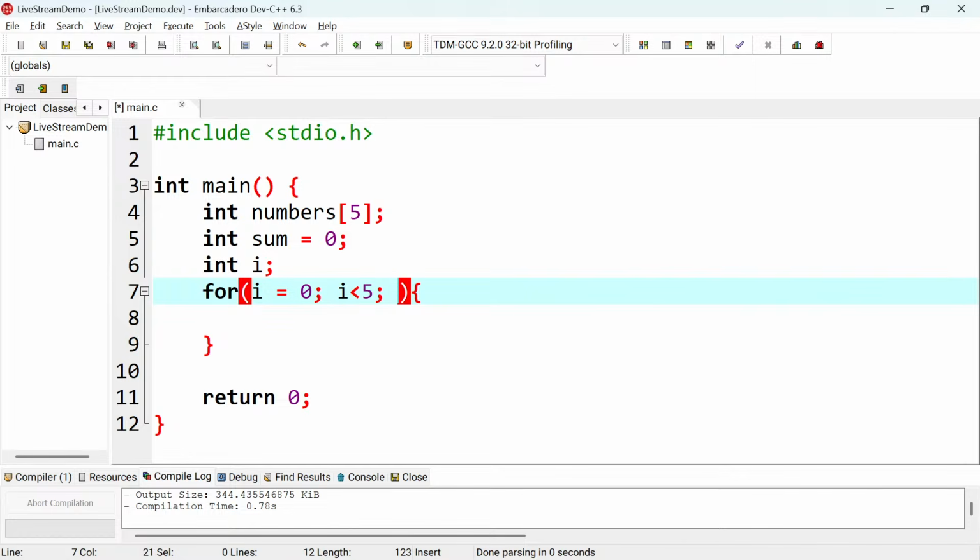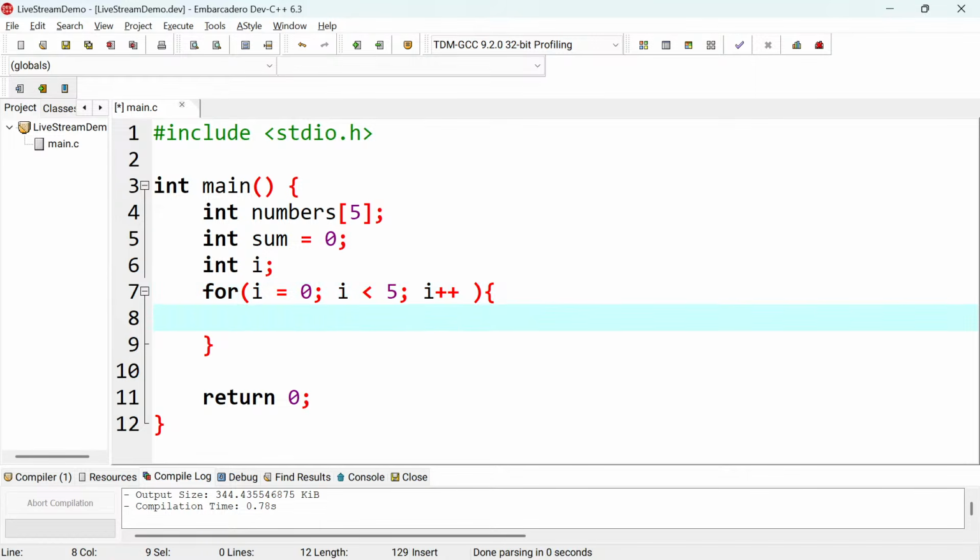What it means is that the items that we are going to have here are from 0 up to 4, like 0 1 2 3 4, which is going to be 5 iterations there. And those numbers are matching the index of our array. So here I'll put i plus plus.